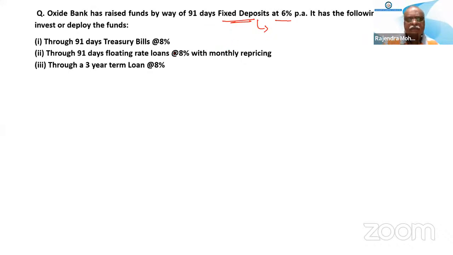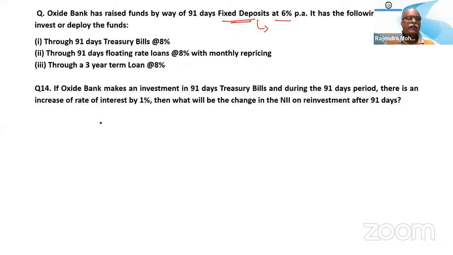So that fund is to be deployed in 3 different ways: 1, 2, 3. These are the options given. Now, what are the questions asked? The 14th is asking: if the bank makes an investment in 91 days treasury bills, and during the 91 days period there is an increase of rate of interest by 1%, then what will be the change in the net interest income on reinvestment after 91 days? One percent will gain, sir. Negative.